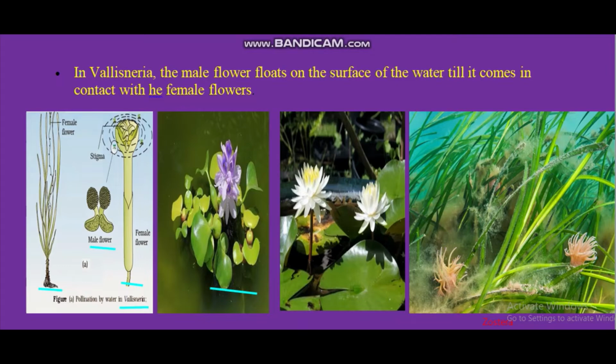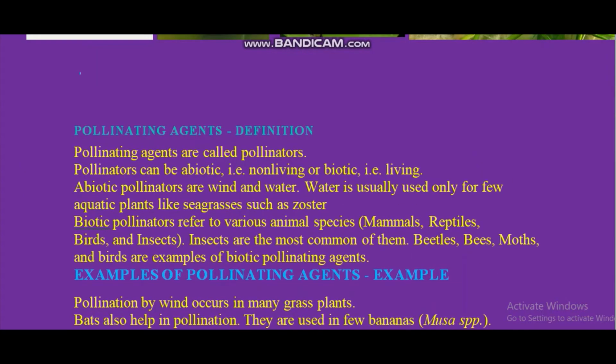In most of the water pollinated species, pollen grains are protected from wetting by a mucilaginous covering. So this is all about water pollination or hydrophily. The most important thing is Vallisneria, which is given in your NCERT book.